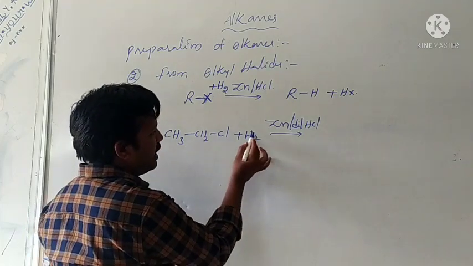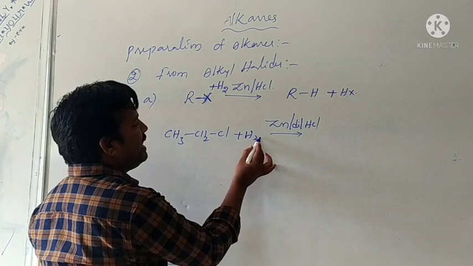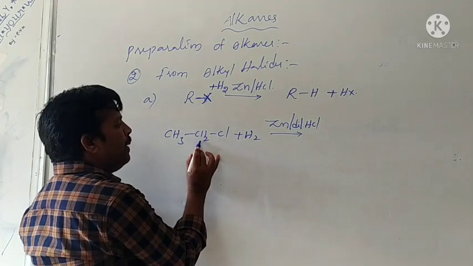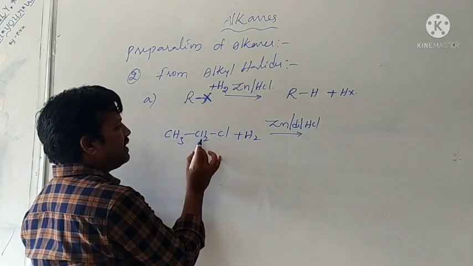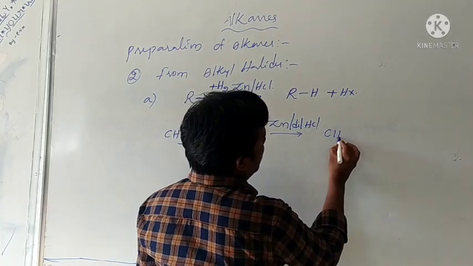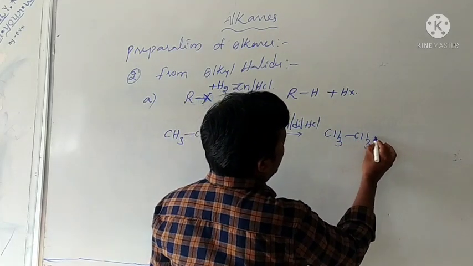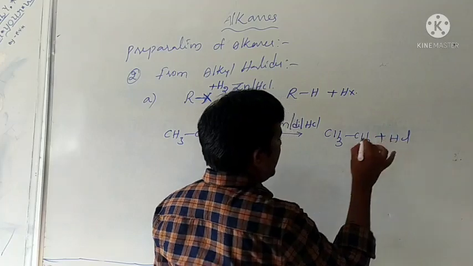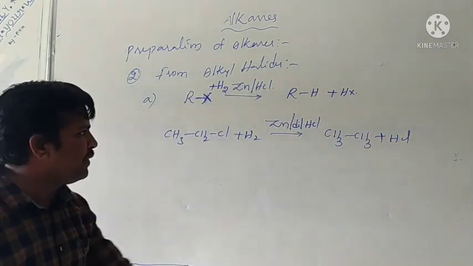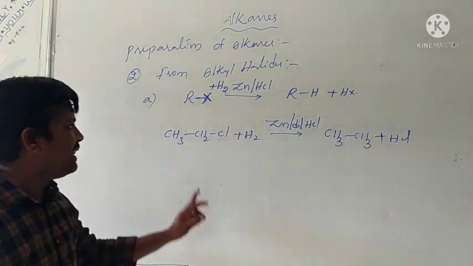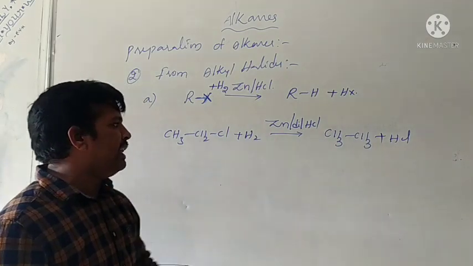Here, with removal of HCl, another hydrogen is attached directly to the methyl group. Therefore CH3, CH3, with removal of HCl. Formation of ethane takes place from ethyl halide.